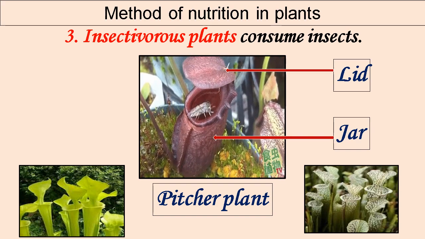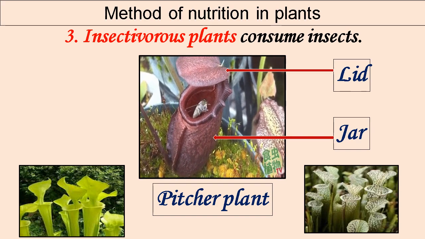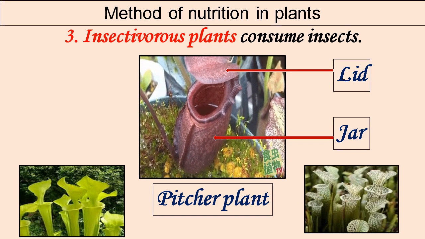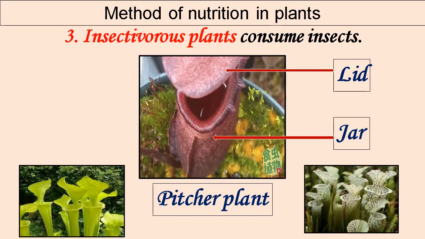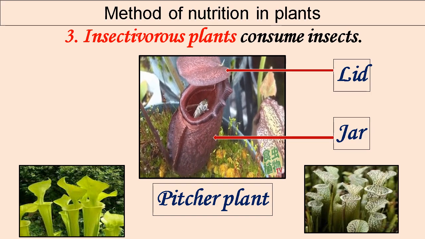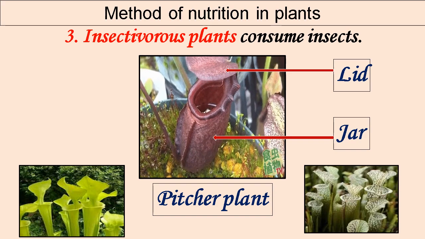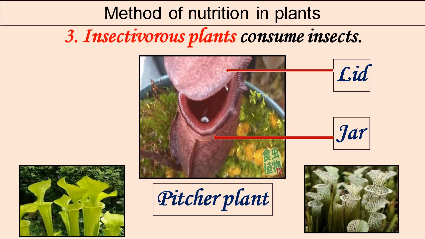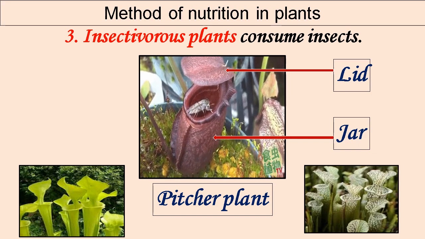The jar-like structure is always open, while no bug or insects is sitting on it. Once the bug or insect sits on that jar-like structure, a lid-shaped leaf tightly covers that jar trap.